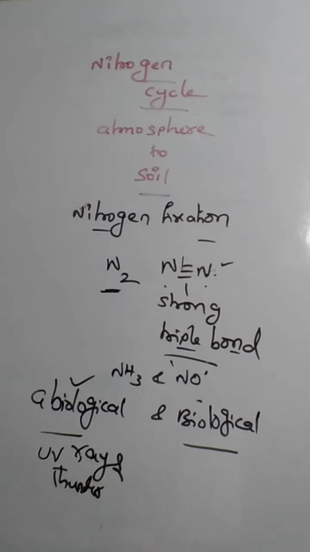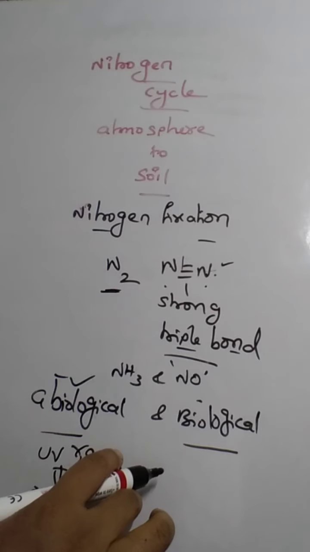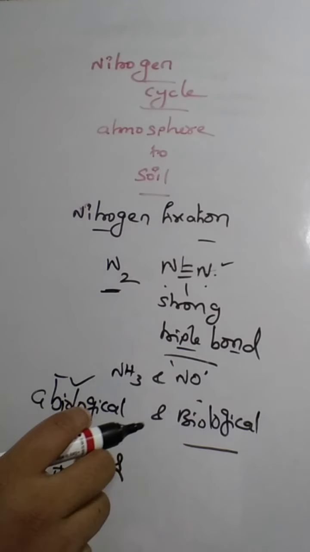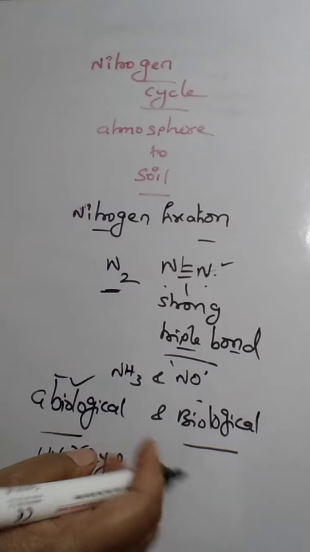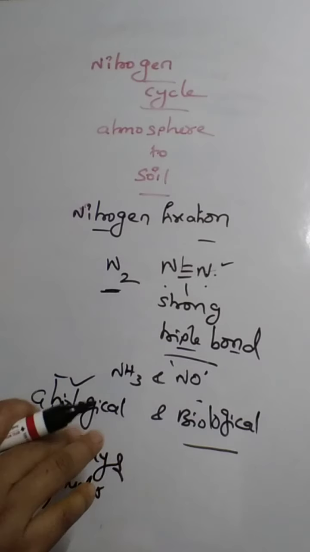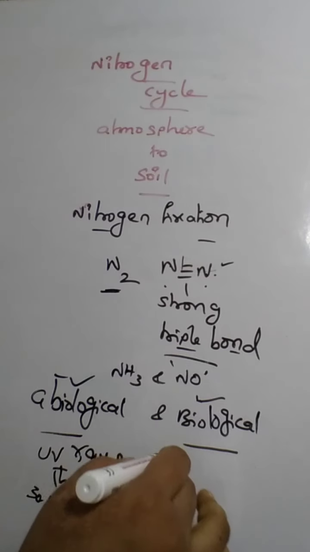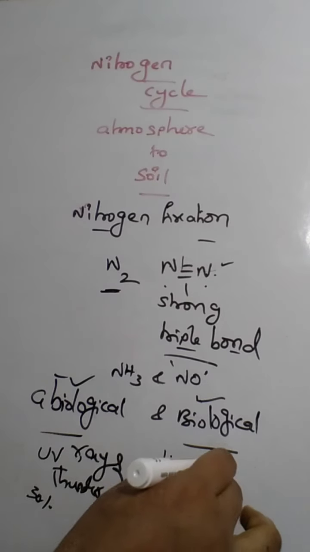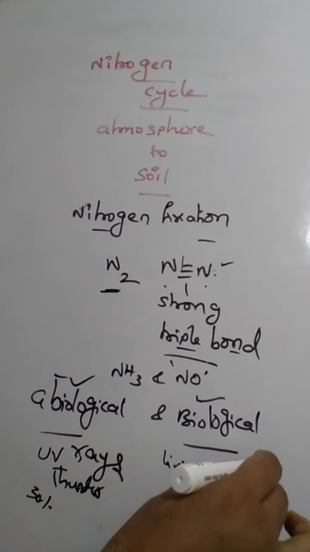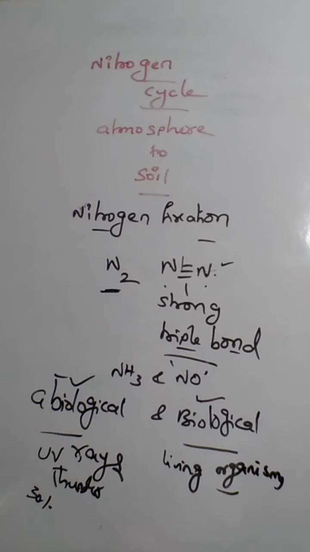Only 30% of the nitrogen will be fixed by this process. Whereas biological means here living things will help. Living means like bacteria, fungus, which are in a symbiotic relationship, or the free living ones. They will fix the nitrogen from the atmosphere to the soil. So all of the living organisms will fix the nitrogen into the usable form.